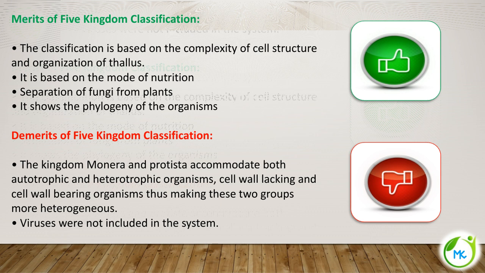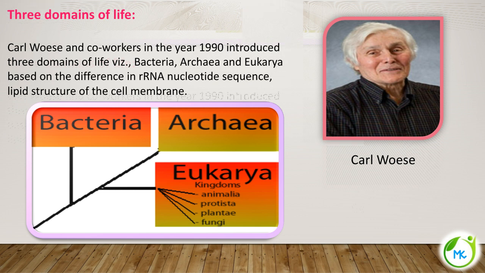So hope you have understood the 5 kingdom classification, which was proposed by R.H. Whittaker in the year 1969. The next kind of classification is the 3 domain classification system. Let's see what the 3 domains of life are. This classification system was proposed by Carl Woese and his co-workers in the year 1990.